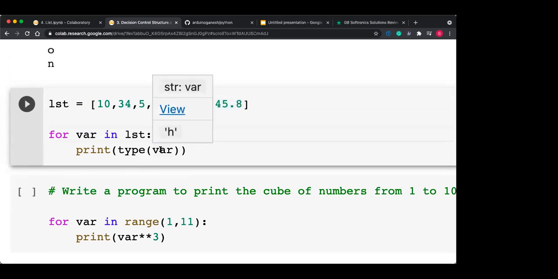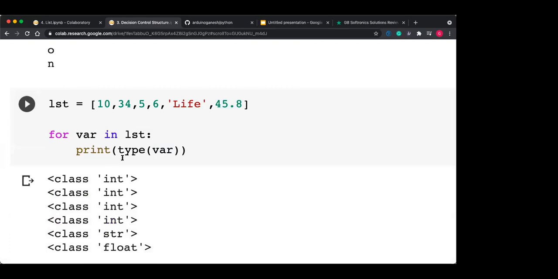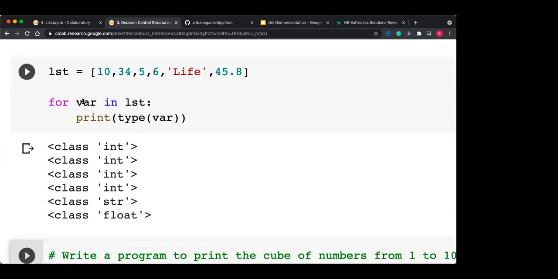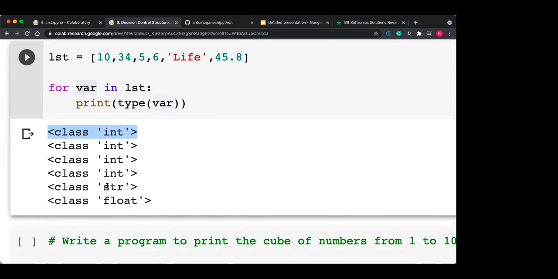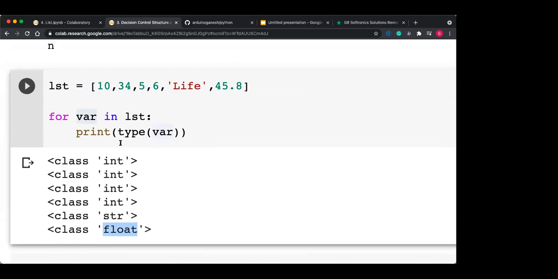So you can see here, if I iterate over this particular list and print the type of var, the type changes every time. The first four times the type of var is int, the fifth time it is str, and the sixth time it is float. So the type of var changes according to the data in your list.